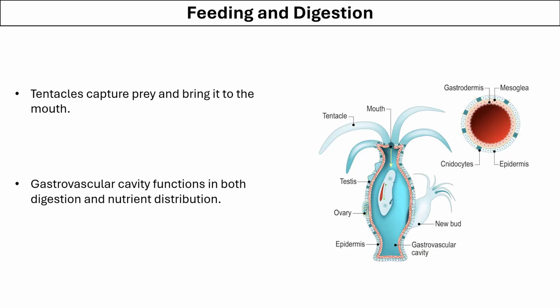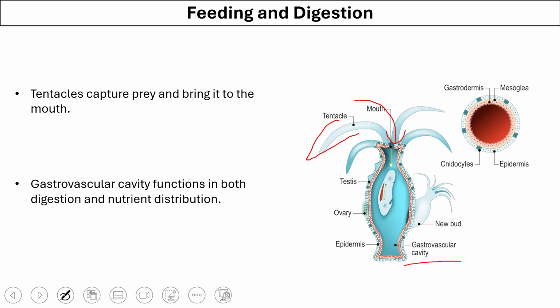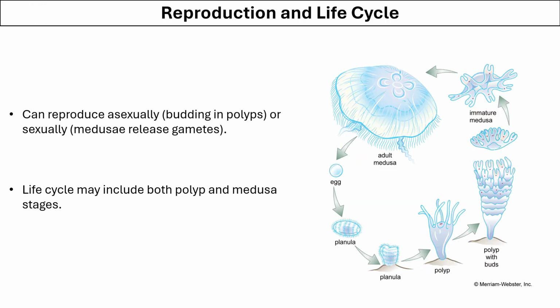The body of polyp and medusa also have these tentacles present on their body, which help in capturing the prey and bringing the food into the mouth. The body cavity is called a gastrovascular cavity because it performs the function of digestion as well as the nutrient distribution in these organisms. Cnidarians can reproduce asexually by budding in polyp or sexually by producing gametes in medusa. So the life cycle contains different stages called polyp and medusa.